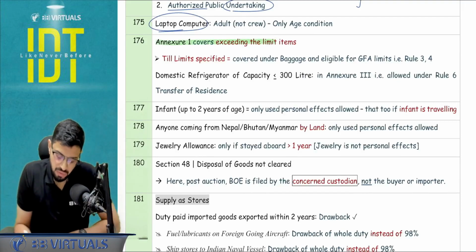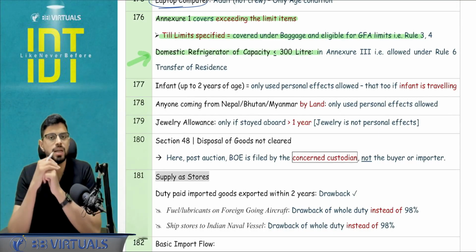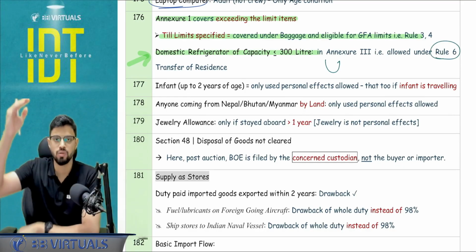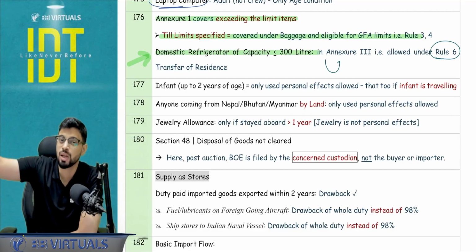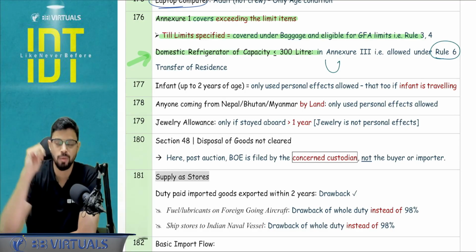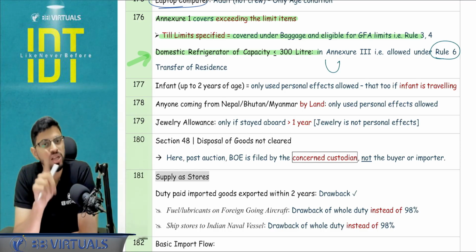Annexure 1, I have covered this point. I have covered till limits. Okay, just one specific point. Domestic refrigerator of capacity up to 300 liter is covered in Annexure 3. This you can use in rule number 6, that is transfer of residence. So transfer of residence limit, if you remember, 60,000, 1 lakh, 2 lakh and 5 lakh, 4 cases, right? Depending upon how much stays abroad. So in those 4 cases and rule number 6, those are in addition to the GFA limit.